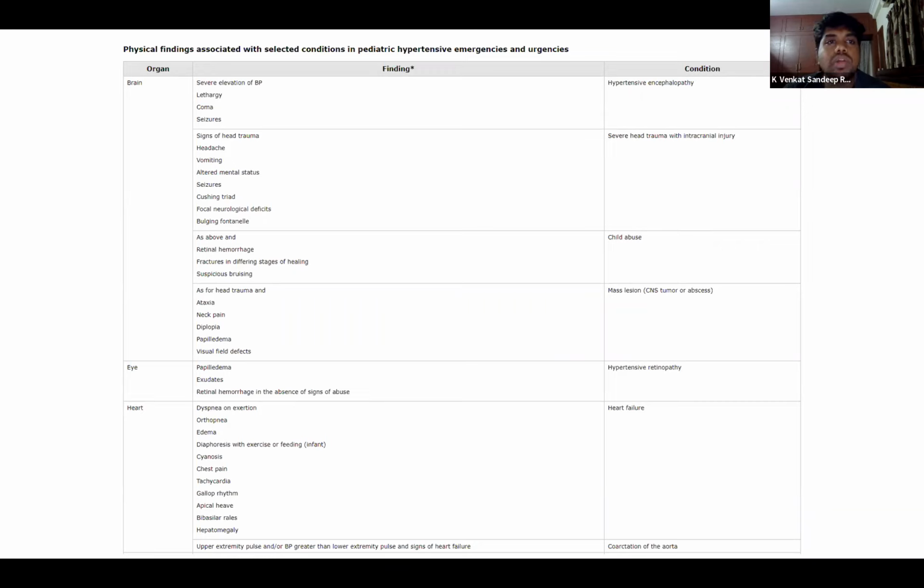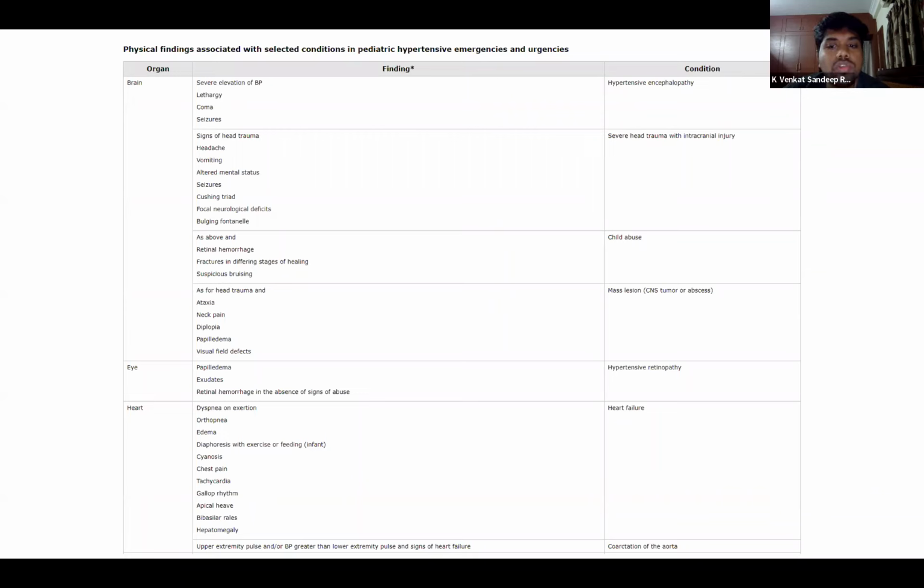In case of hypertensive encephalopathy, there can be lethargy, coma, seizures, and other CNS conditions should also be ruled out, like severe head trauma and child abuse. Although it is not common in India, in the Western countries the incidence is almost as high as 40%. And mass lesions should also be taken into consideration.